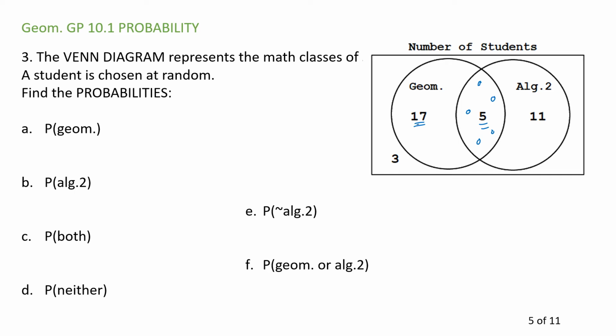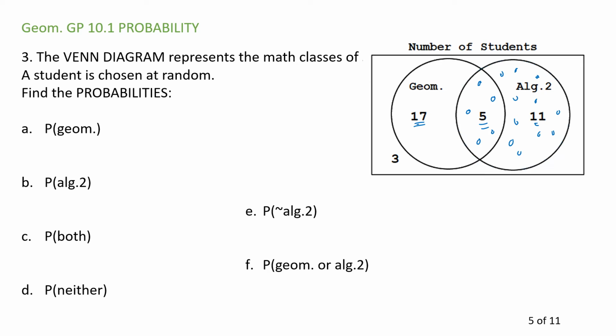They're not included in the 17. They're not included in the 11. So, 2. If you look at this, you count all the people standing in the Algebra 2 circle. It's these 11 plus those 5 for a total of 16. That's how a Venn diagram works.